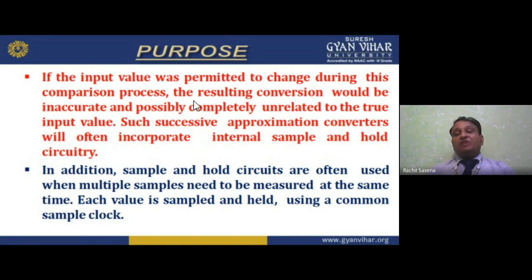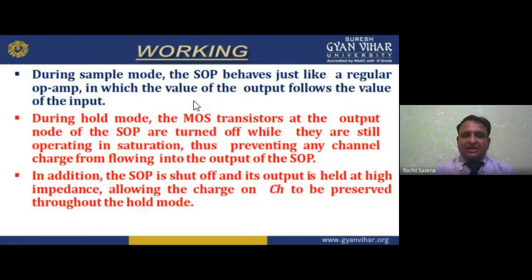For example, I have 5, 4, 3, 2, 1, 1, 4, 3, 4, 5, 6, 7, 8, 9. So many samples, 10 to 15 samples. So they are often used when multiple samples need to be measured at the same time. Each value is sampled and held using a common sample clock, like this diagram.